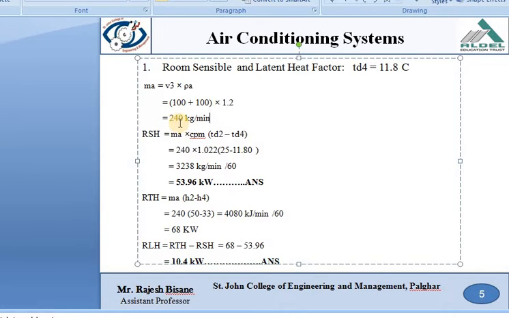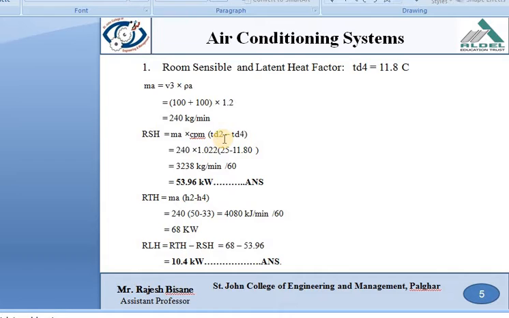So MA is equal to 240 kg per minute. So room sensible heat is equal to MA into CPM into TD2 minus TD4, which is equal to 53.96 kilowatt, divided by 60 here, and that is the first answer. Then room total heat is equal to MA into H2 minus H4, with values taken from the psychrometric chart. And then you can find the room latent heat, which is equal to room total heat minus room sensible heat, which is equal to 68 minus 53.96, which is equal to 10.4 kilowatt. That is the second answer of the first question.